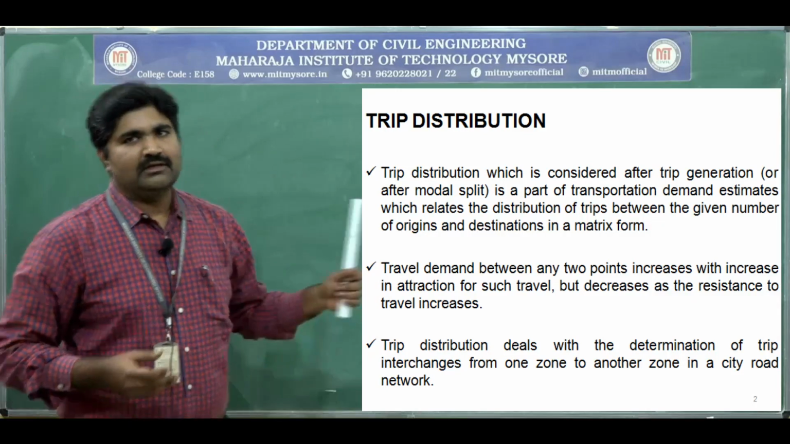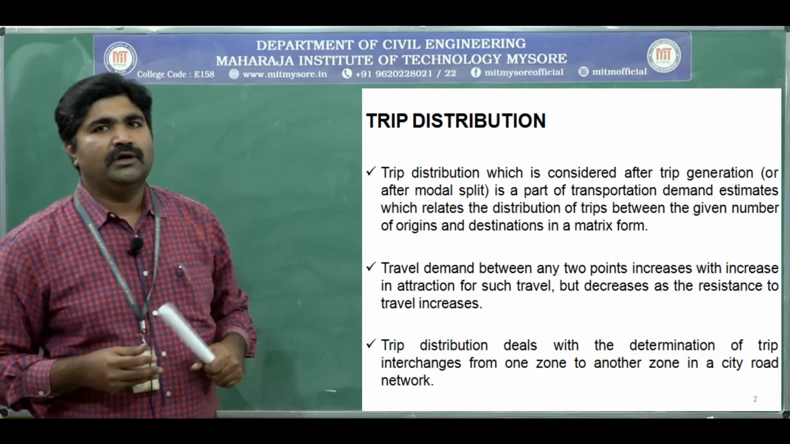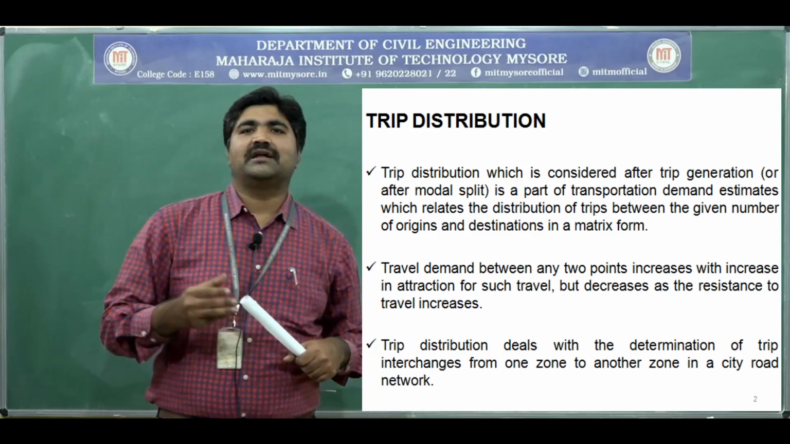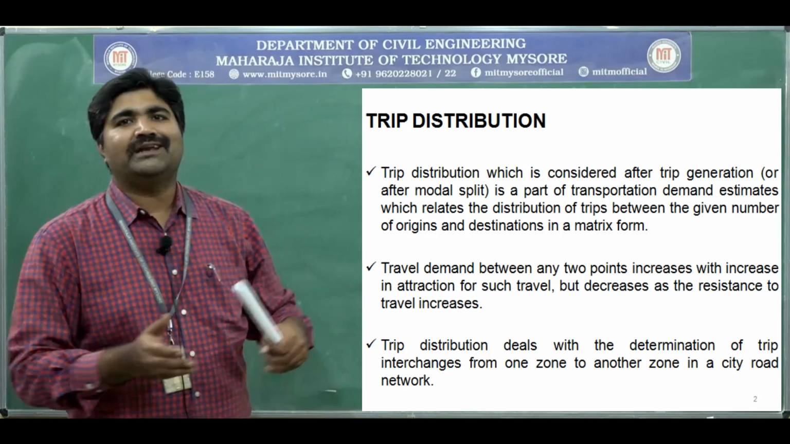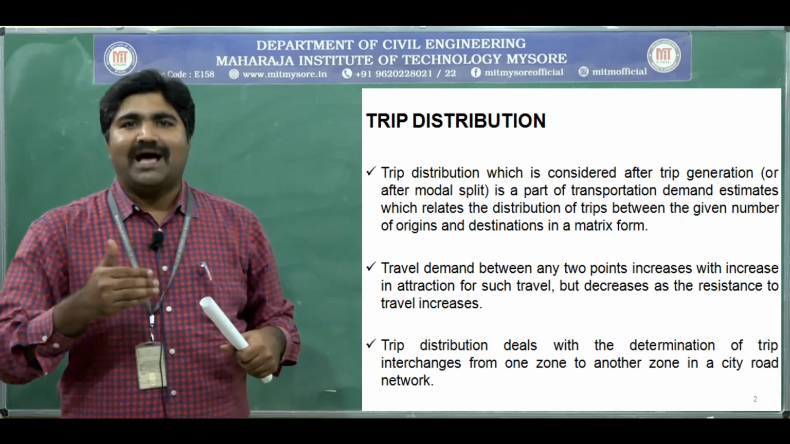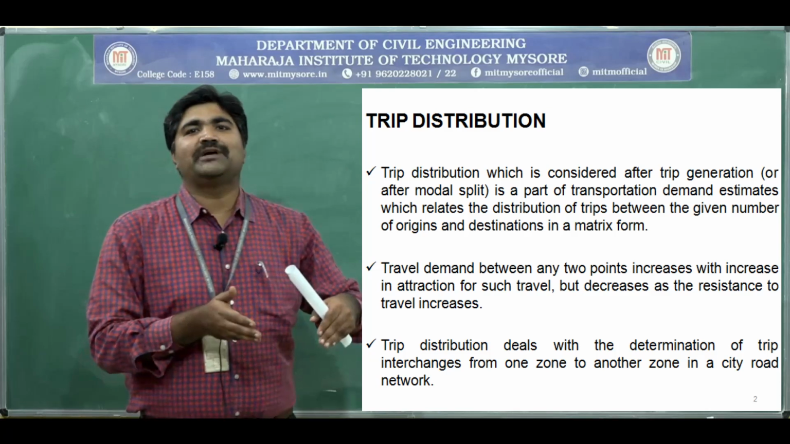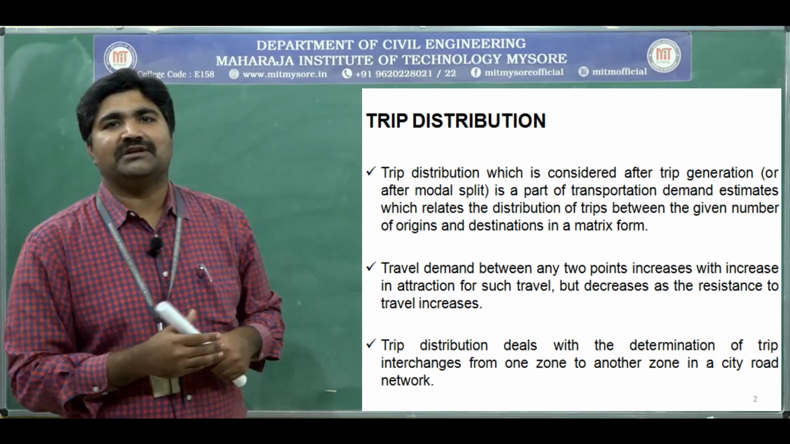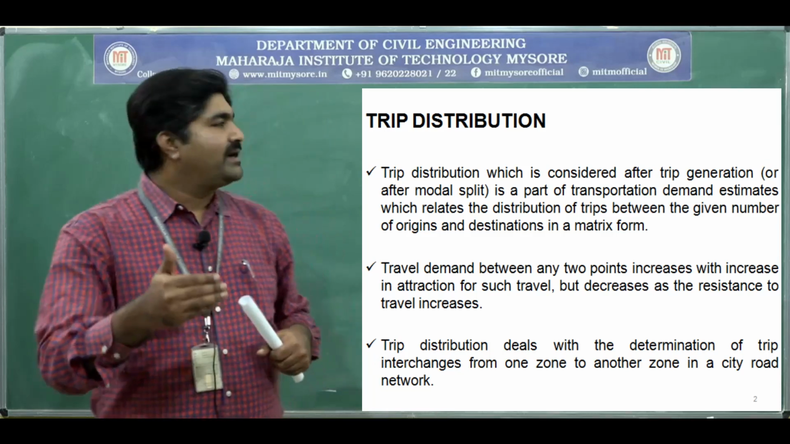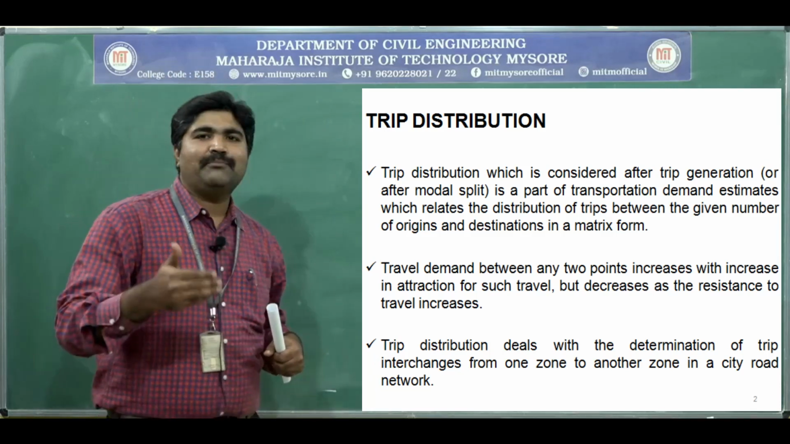Good morning. The next model is trip distribution. Trip distribution is a stage which is considered after trip generation. It can even be considered after the modal split, but it should be considered before trip assignment.